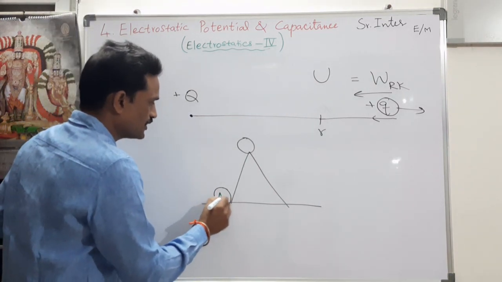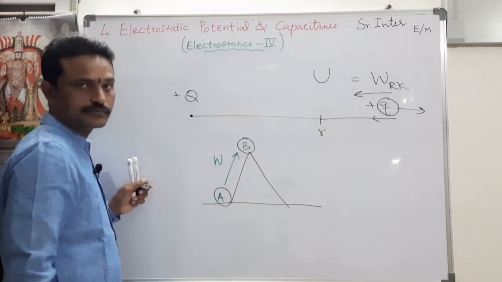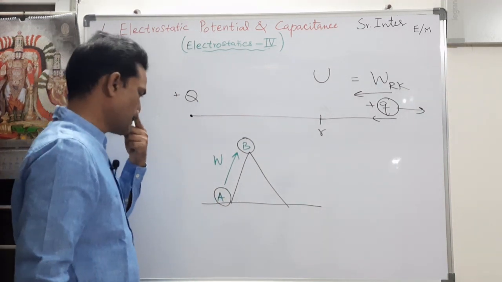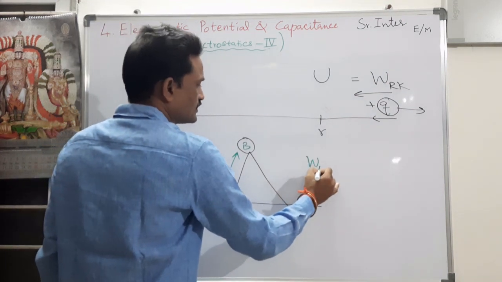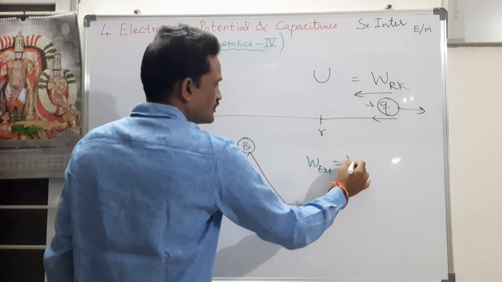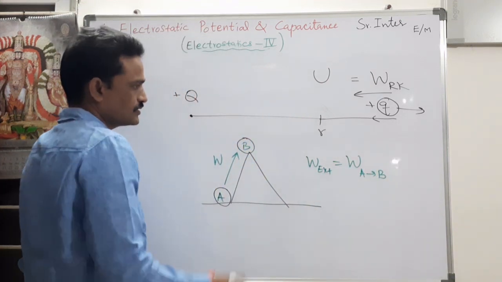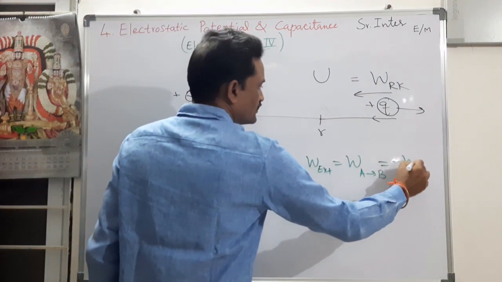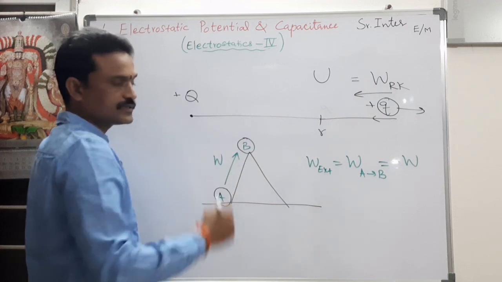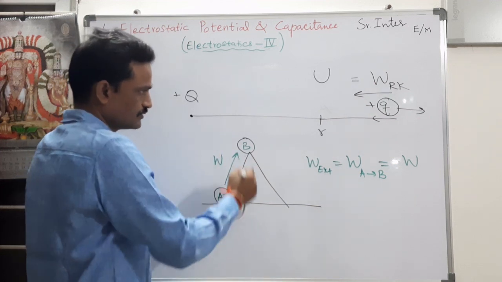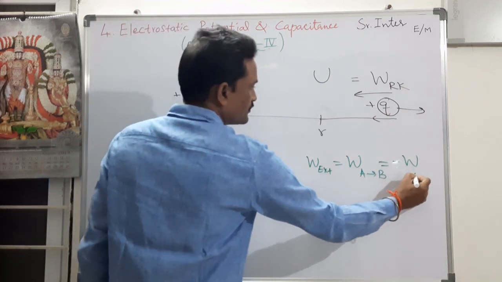So I am going from A to B by applying an external force. So the work done by the external agent in going from A to B is also equal to the negative of the work done by the gravitational force from A to B.